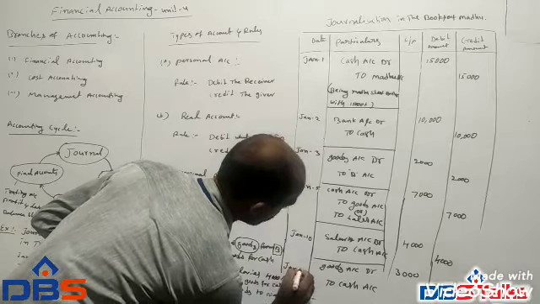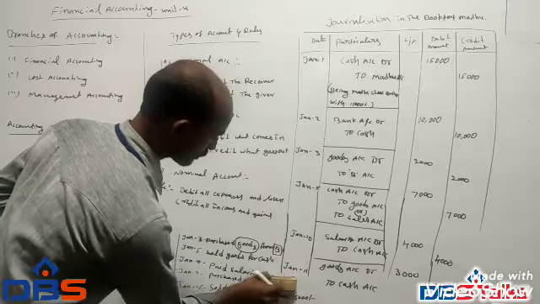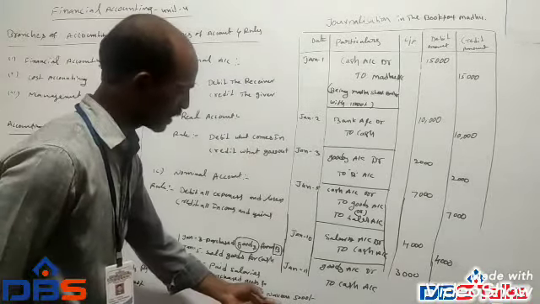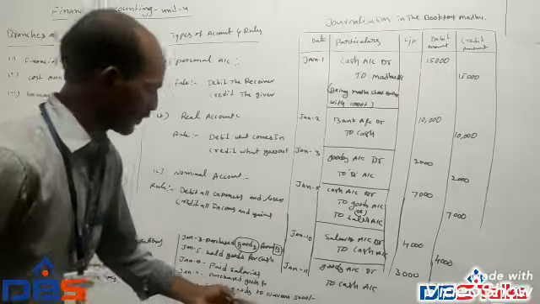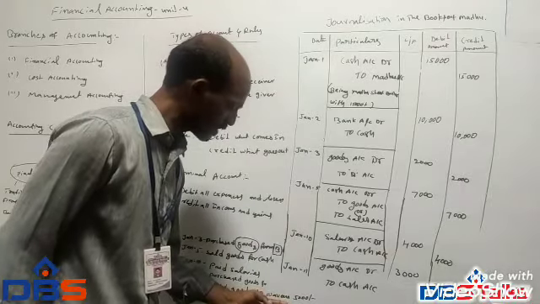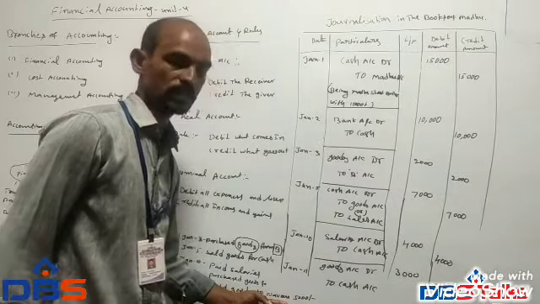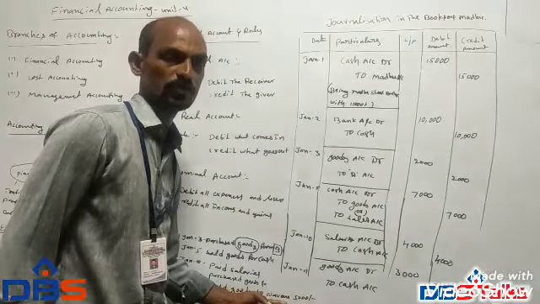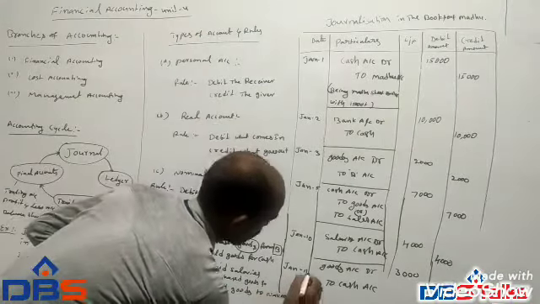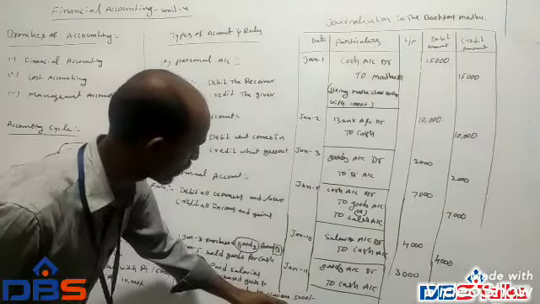January 11th, and the next transaction, sold goods to Naveen. When the name is given here, it is known as a credit transaction. It is not related to a cash transaction. So here the transaction is sold goods to Naveen.